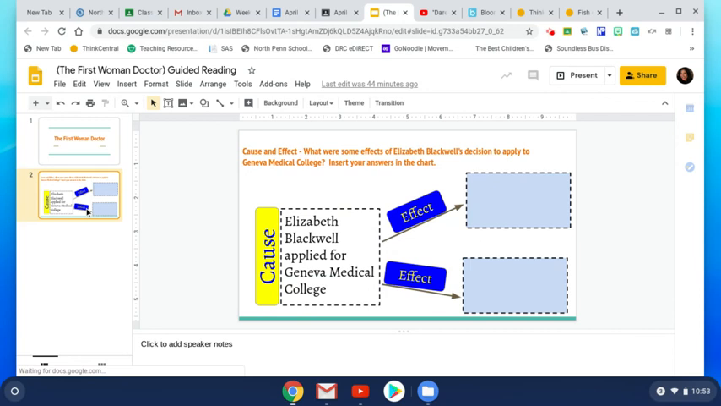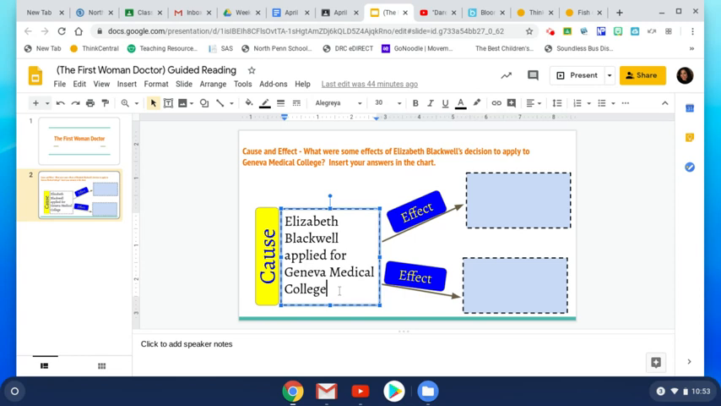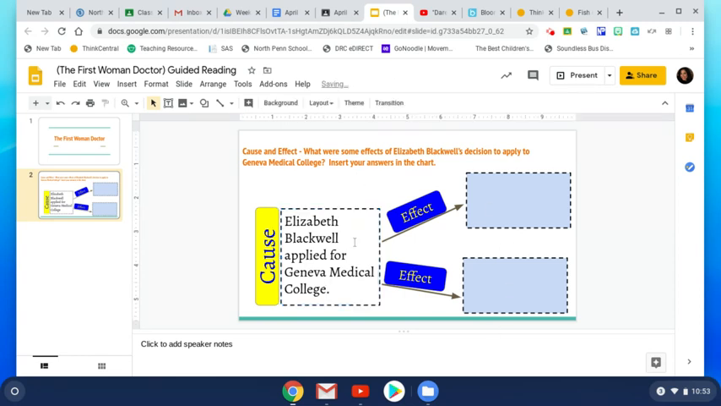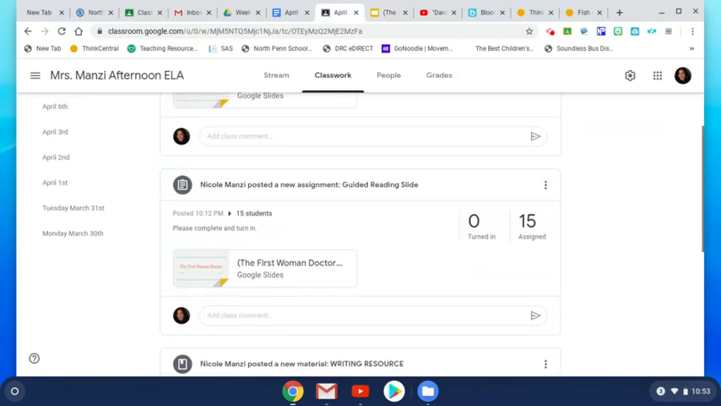Okay, and the second slide here, I have a cause right here. Should I have a period? And I have 2 boxes for an effect. So Elizabeth Blackwell applied for Geneva Medical College. So that was a cause. So what effect did that have on her and her life? Okay, you will need to fill in 2 examples, 2 sentences here.